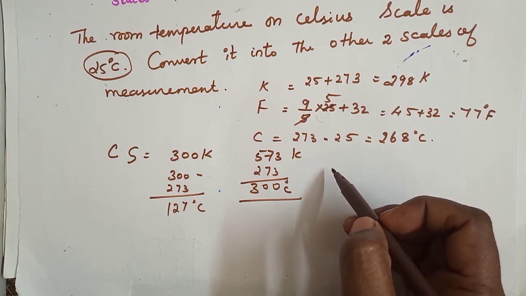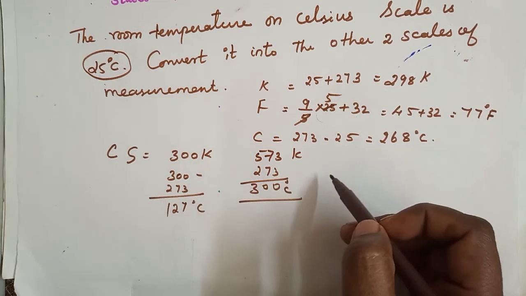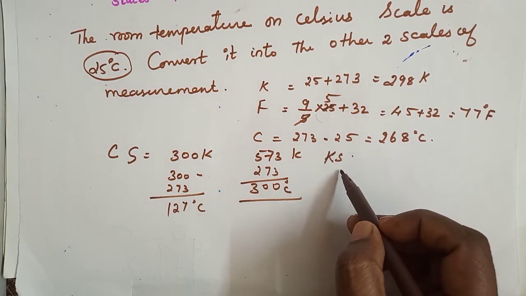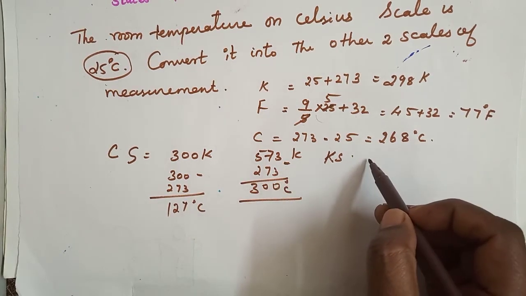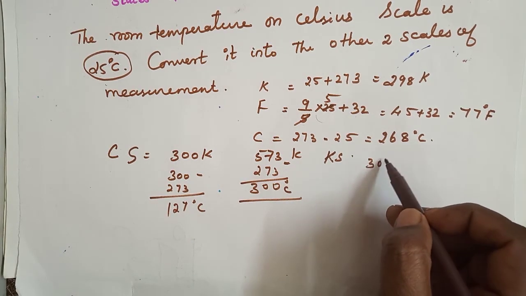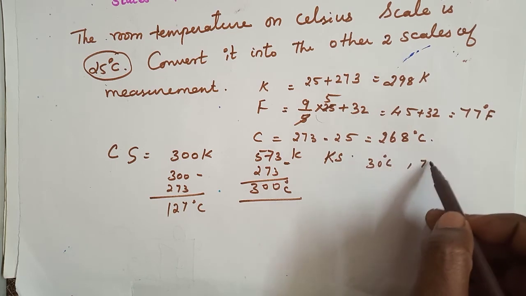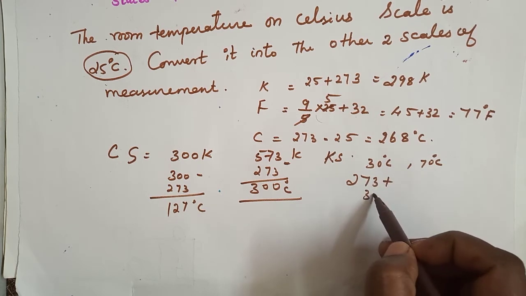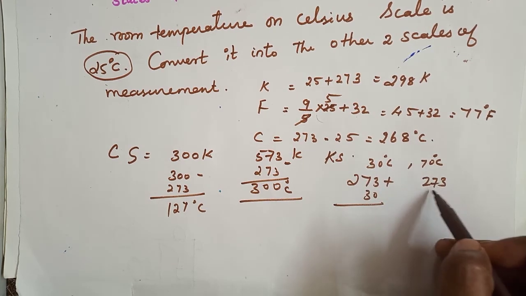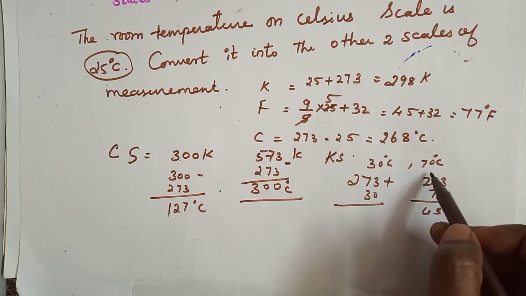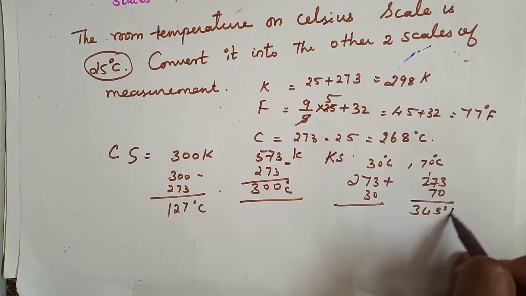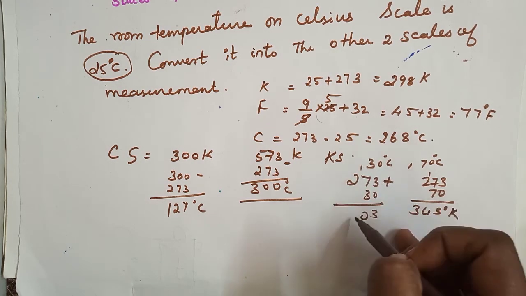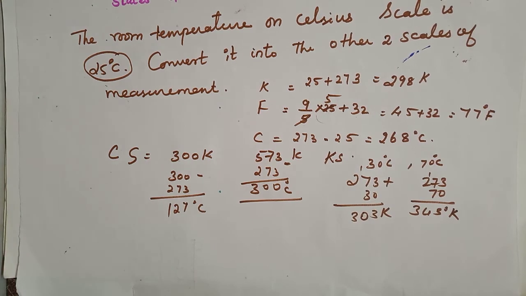Now I have two more examples for the Kelvin scale. If you want to convert to the Kelvin scale, what do we have to do? This is minus we did, no? So here 30 degrees Celsius, 70 degrees Celsius. Now we have to do 273 plus 30, 273 plus 70 Kelvin. Understood, children?